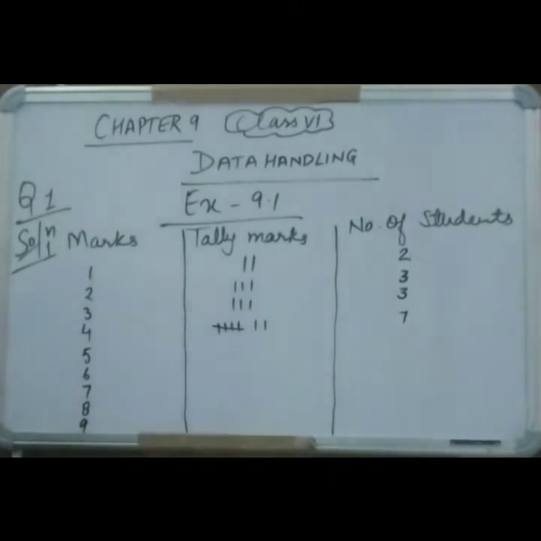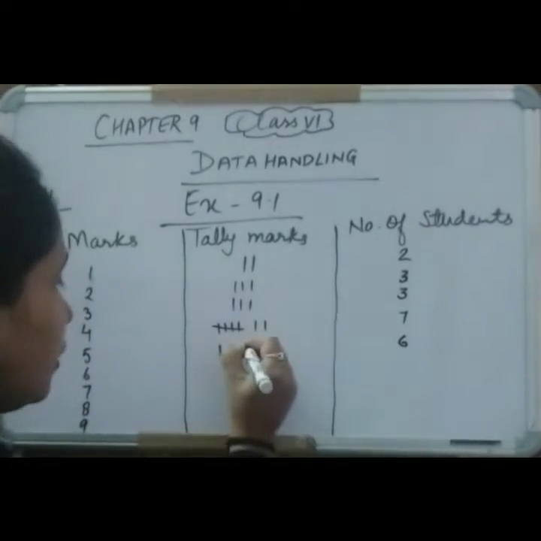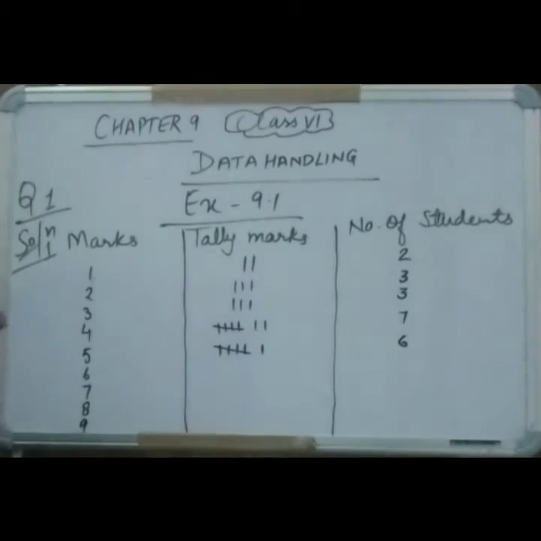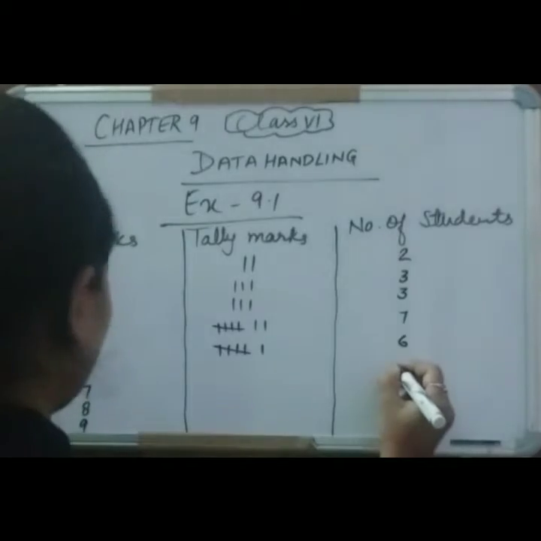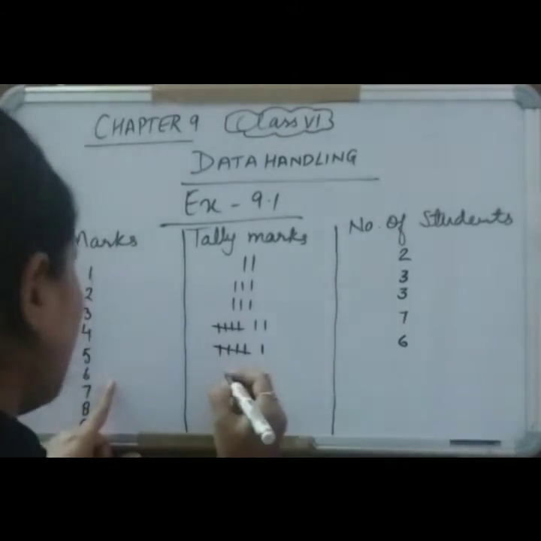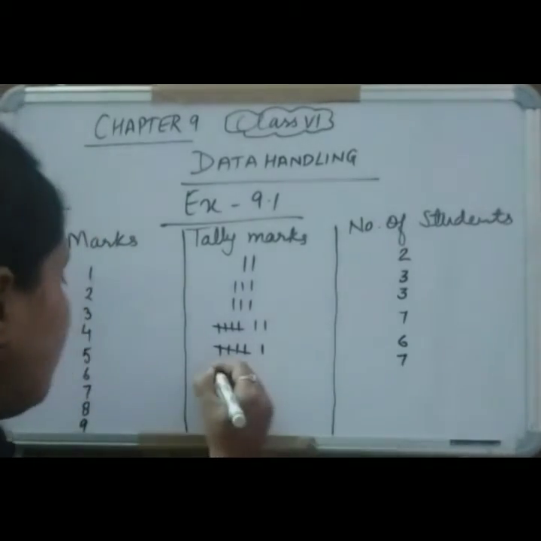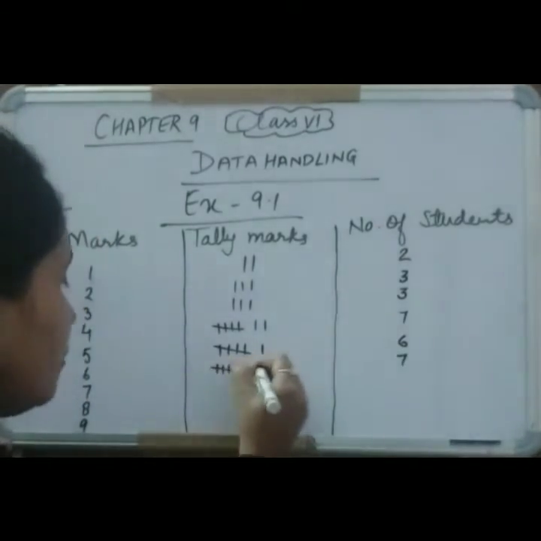Now 5 is coming how many times? 6 times. So 1, 2, 3, 4, 5 and 6. Now 6 is coming 7 times. So 1, 2, 3, 4, 5, 6, 7.